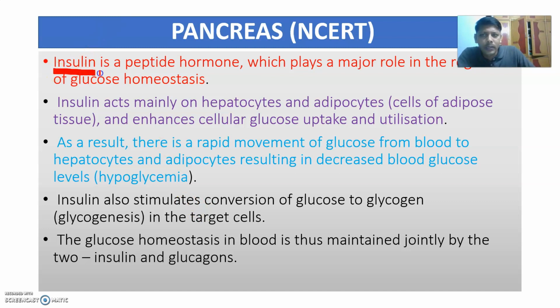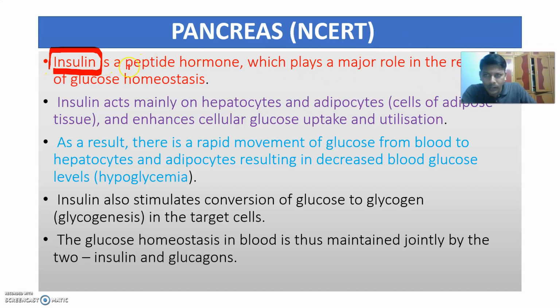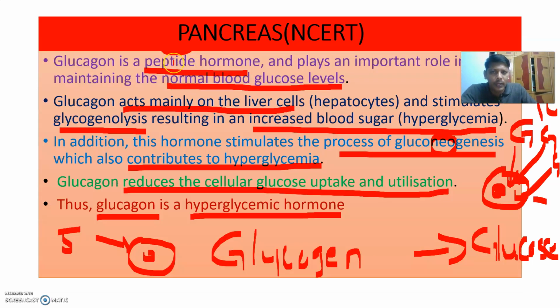Now let us talk about another hormone which is produced by the beta cells of the pancreas. What is that hormone? Insulin. Insulin is also a peptide hormone like glucagon. What type of hormone is it? A peptide hormone like glucagon.